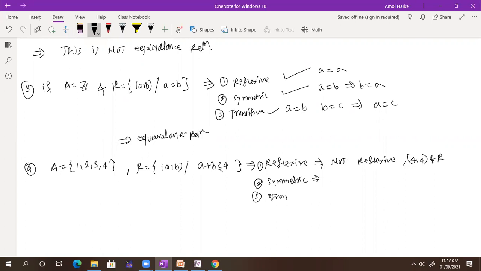What can you say about symmetry? It is symmetric, sir. Yes, because A plus B is less than or equal to 4, and this implies B plus A is also less than or equal to 4. Okay. What about transitive?